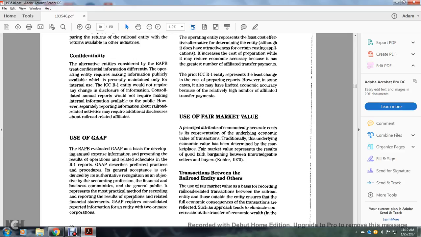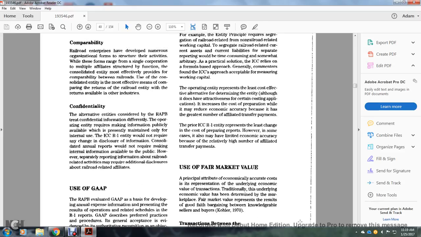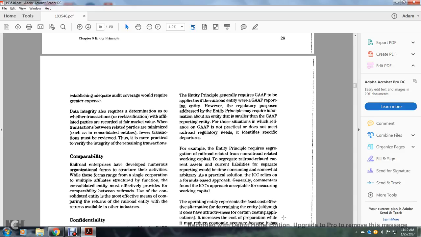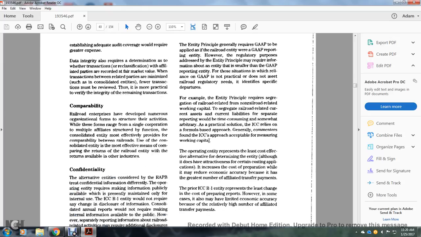The generally accepted accounting principles require consolidated reporting of information for any two or more corporations. The entity principle generally requires the generally accepted accounting principles to be applied to the railroad entity as the reporting entity. However, the regulatory purpose of the entity principle may require information about the entity that is smaller than the generally accepted accounting principles entity. In a situation where reliance on the generally accepted accounting principles is not practical, it does not meet the railroad regulatory needs to identify the specific department.